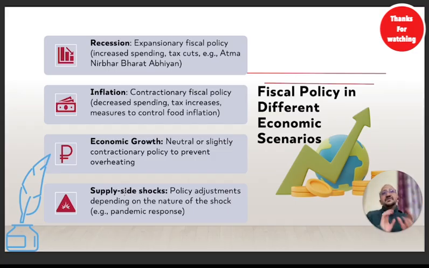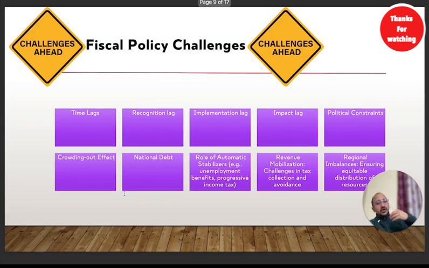So the government will do some kind of adjustment in the fiscal policy to address supply side shocks as well. So they will bring some new rules in terms of what people can sell, what people can buy. The best example was in COVID times, when people were hoarding the sanitizers. So the government had to bring new rules to prevent that supply disruption. Basically, I hope this is clear to everyone.